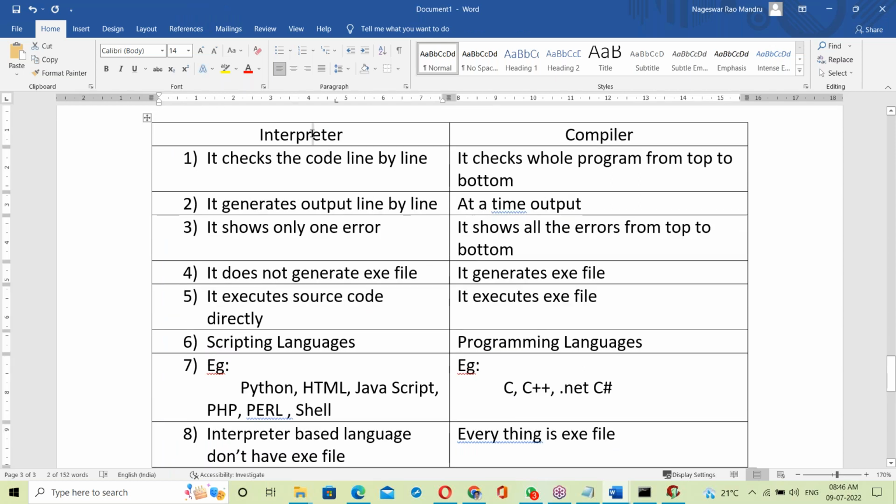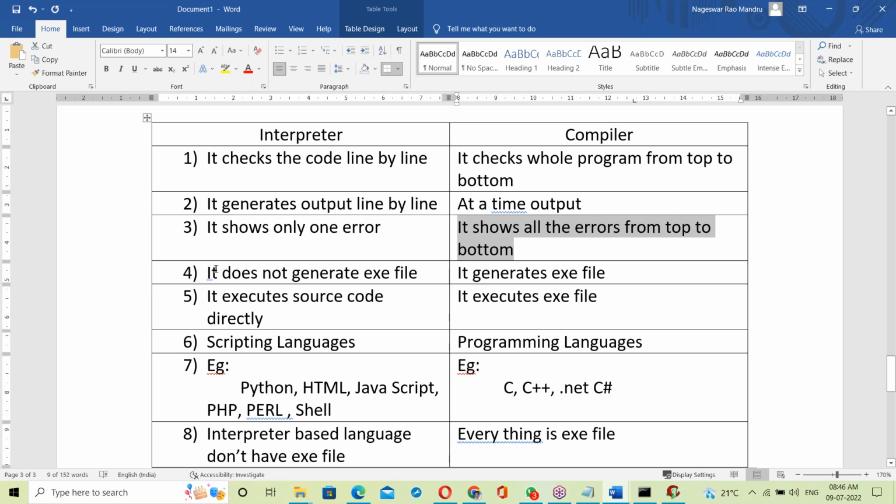The interpreter shows only one error. If any error comes, the interpreter stops. But the compiler is not like that. It shows all the errors from top to bottom. It checks the first line, the next line, and if there is an error at some line, it moves on to the next line. So it shows all the errors.